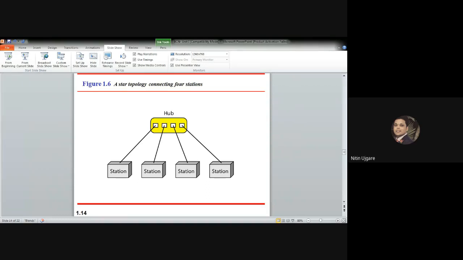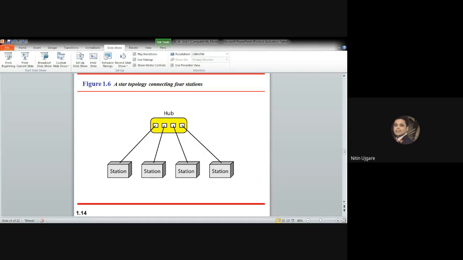A star topology is less expensive than the mesh topology. Why? Because in star topology, each device needs only one link and one input-output port to connect it to any number of other devices. This factor also makes it easy to install and reconfigure the entire network. As far as infrastructure cost is concerned, we need less cabling to install a star network, so naturally it reduces the overall cost of network installation, right?